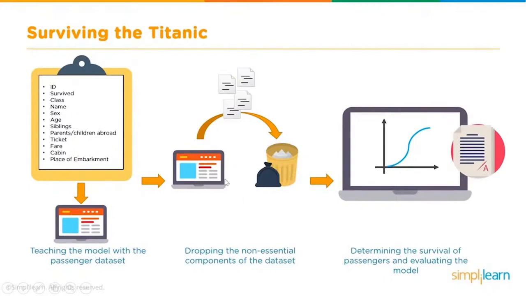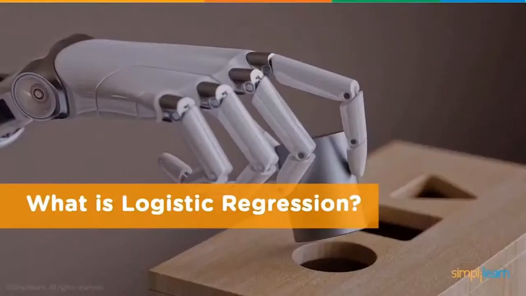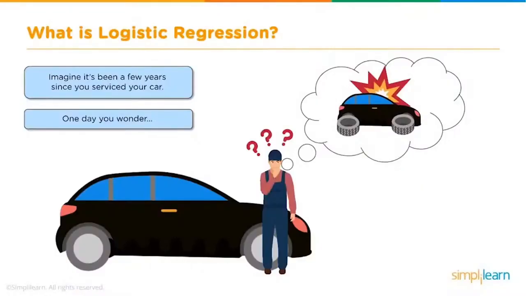During the process of building the model, we probably will remove some of the non-essential parameters or attributes here. We only take those attributes which are really required to make these predictions. Once we train the model, we run new data through it, whereby the model will predict whether the passenger has survived or not. Alright, what is logistic regression? As I mentioned earlier, logistic regression is an algorithm for performing binary classification.